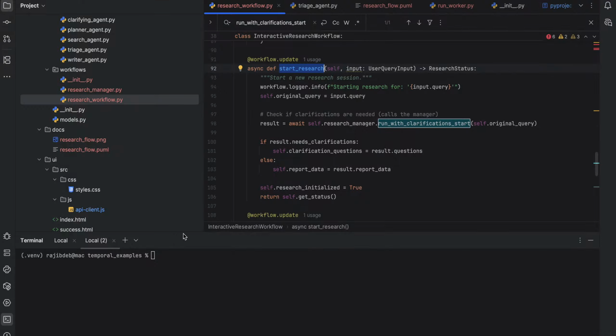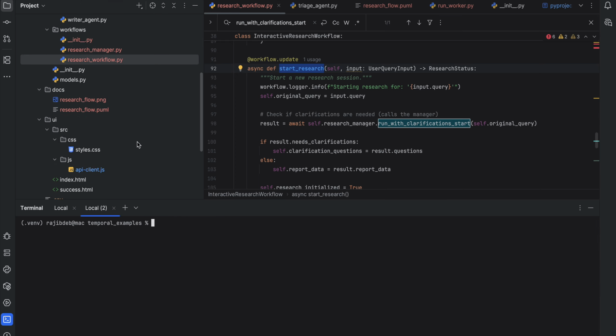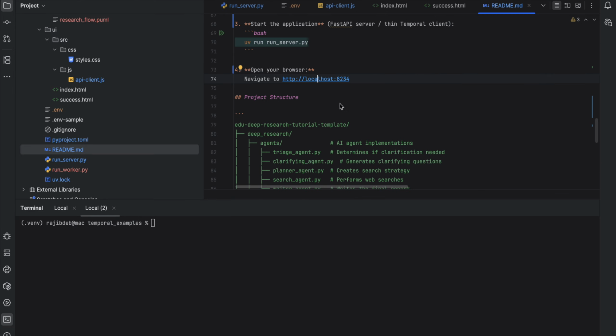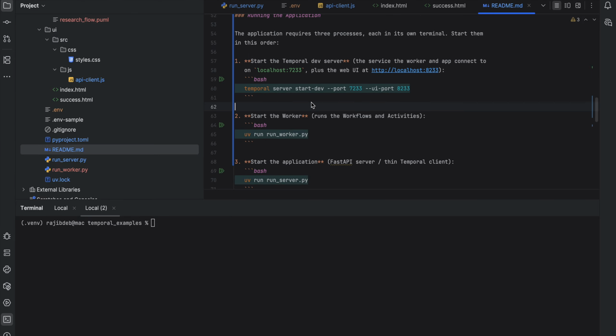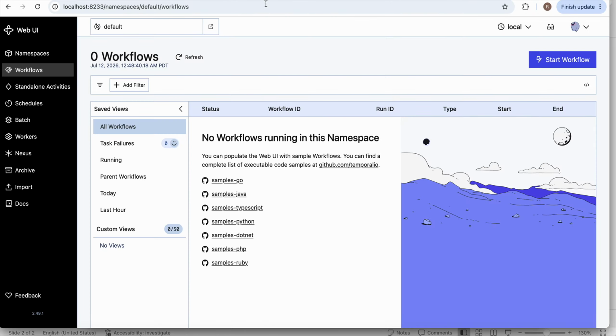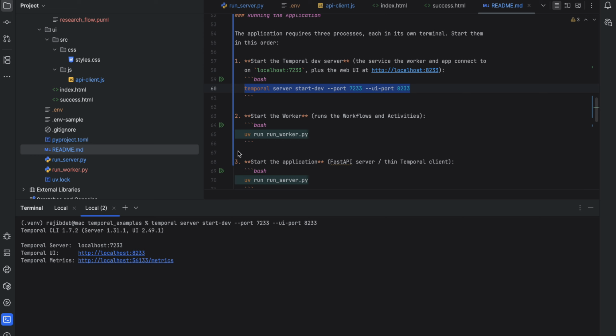So let me now start the Temporal server. Let me go to the readme.md. First I will start the Temporal server. The backend will be at 7233. The UI for the server will be at 8233. Let me run it. So it is now running. If I go to the Temporal server UI, it should be there, right? So it is now at 8233. The Temporal server is up and running now.